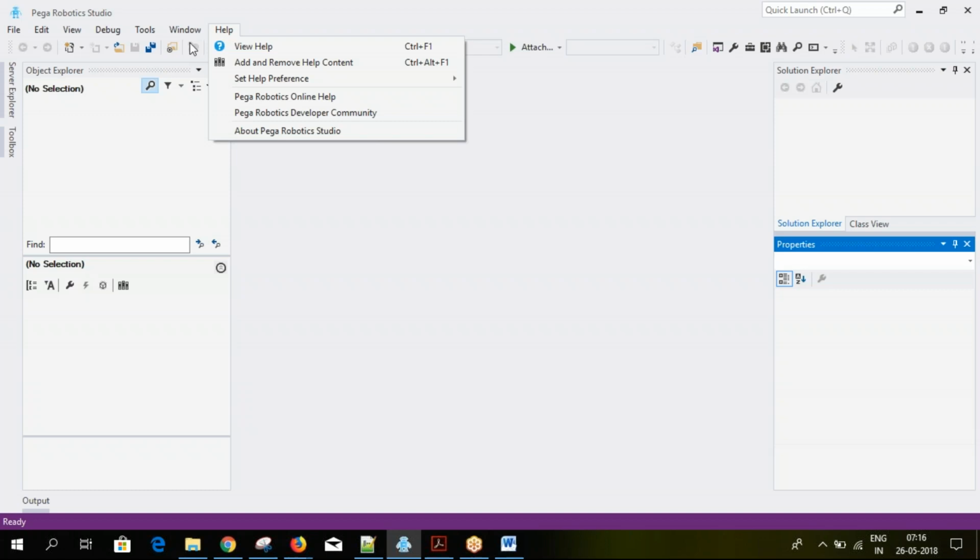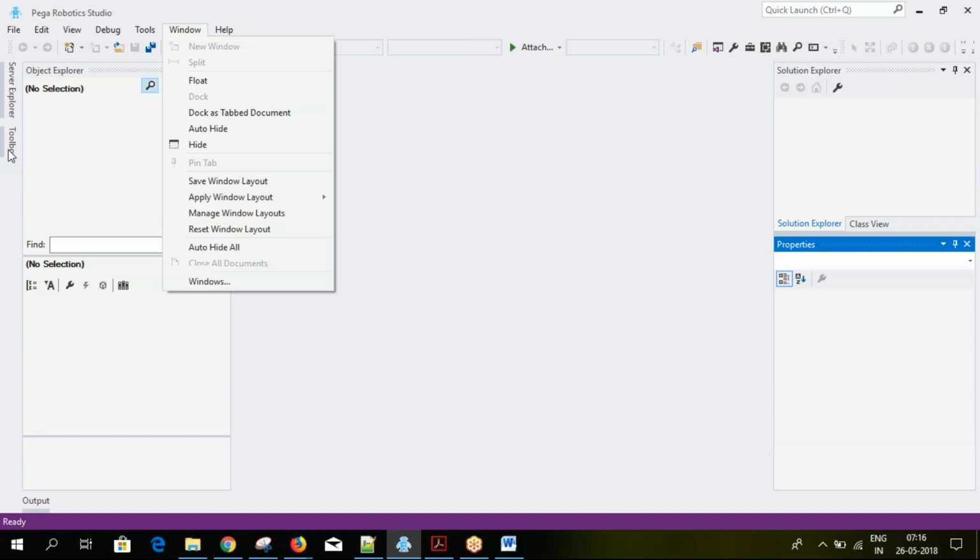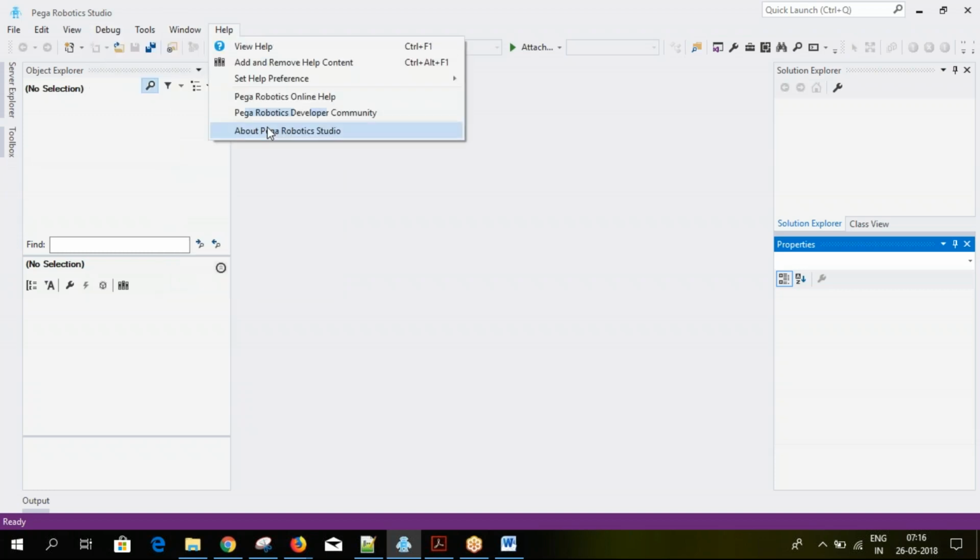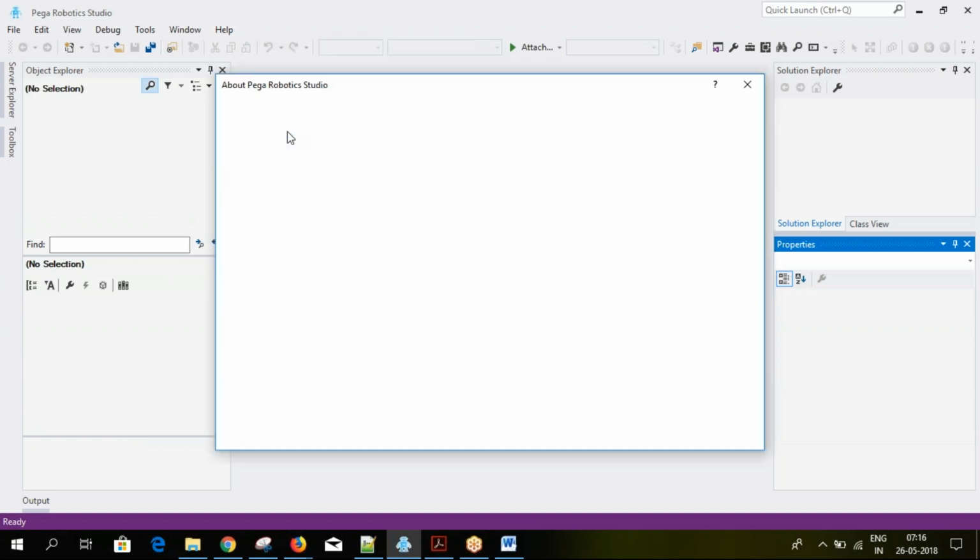Similarly in robotics, whatever things are available can be done directly. You have the toolbox, you can add that component and do that. If you don't have that component, you need to write that functionality using scripting. That scripting is mainly done by .NET components. So this is a clip you can see. They have their own help and everything. We can discuss that later.